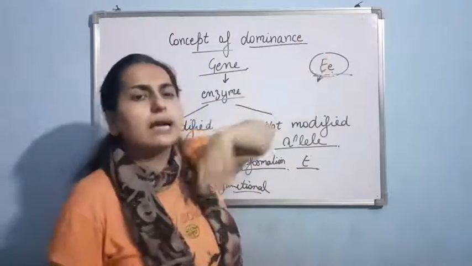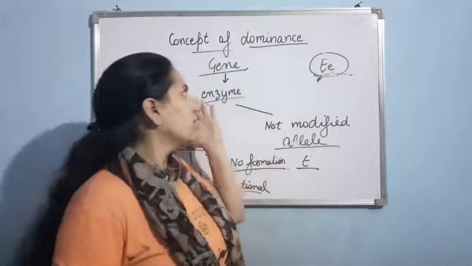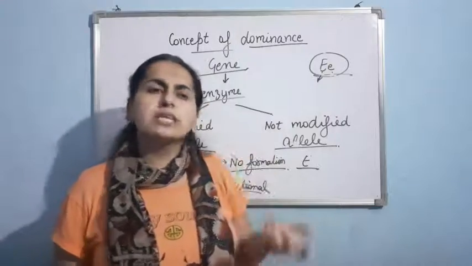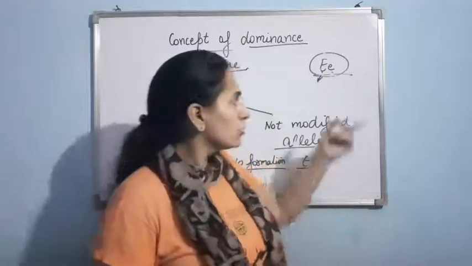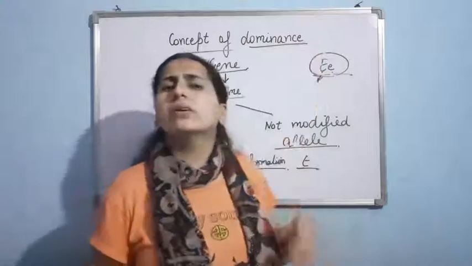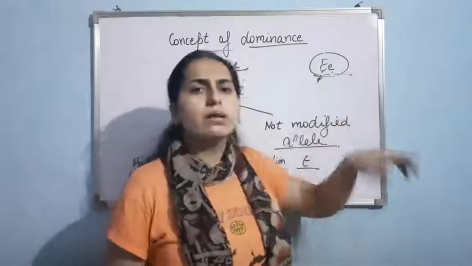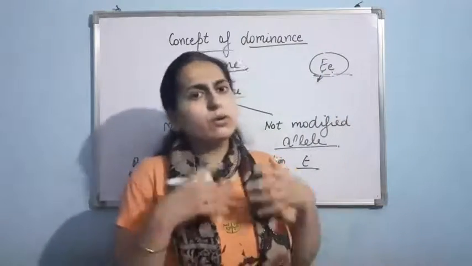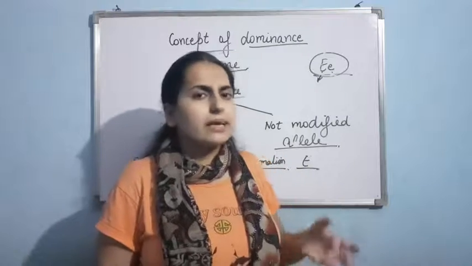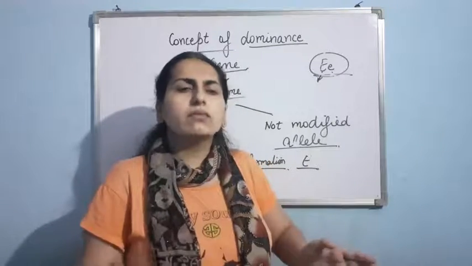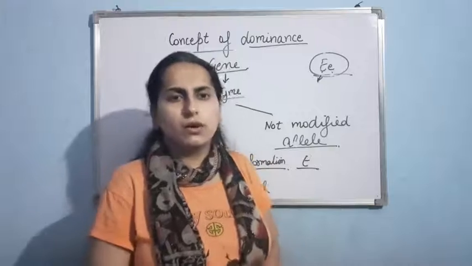The allele that is coding for a protein. If I had taken the example of an enzyme, enzyme is also a protein. So the allele that codes for a protein will be dominant, and the second one which is not coding due to modification, that is recessive. Am I clear with the concept of dominance?